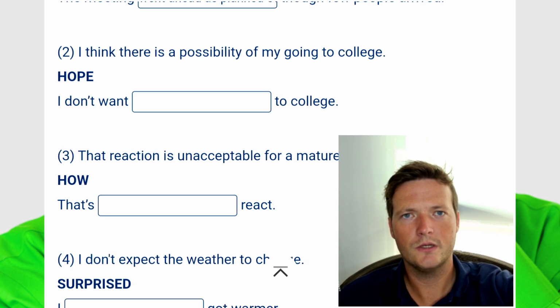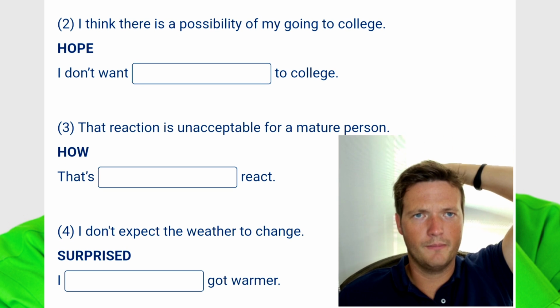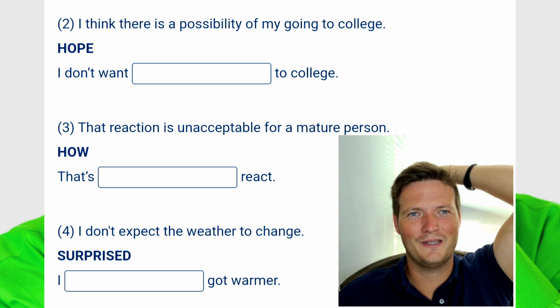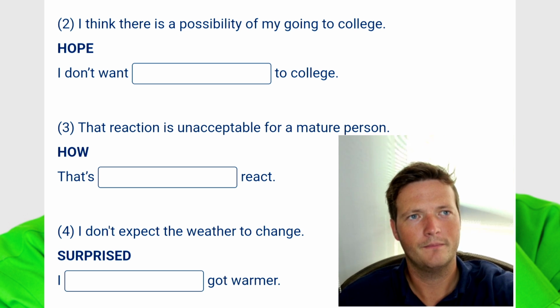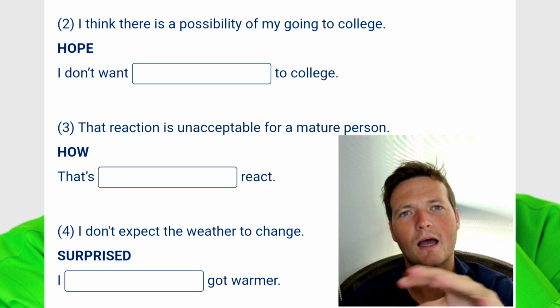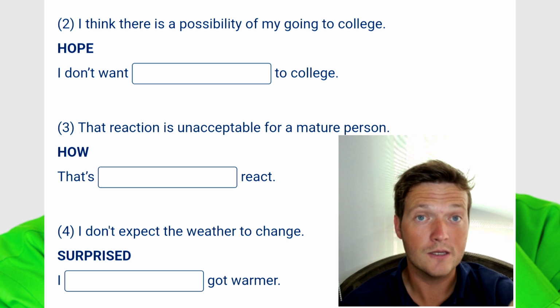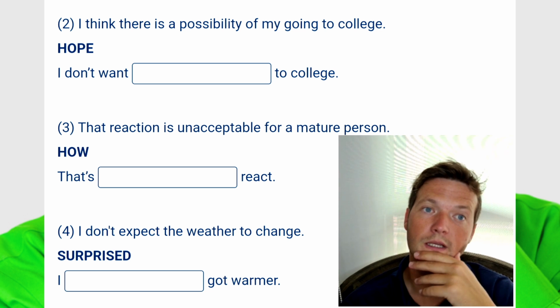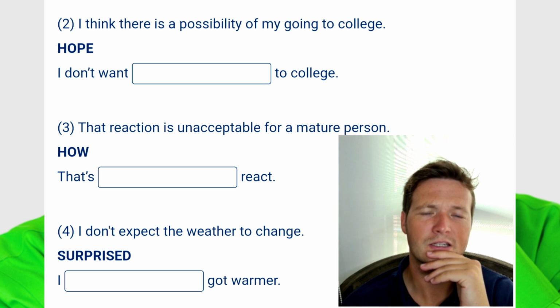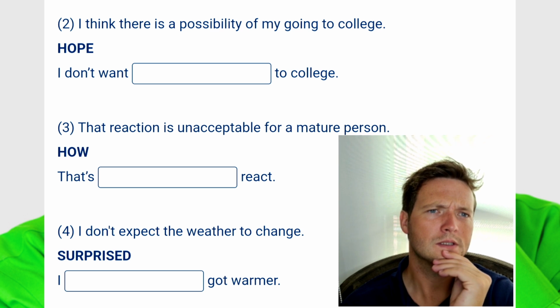Okay, so number 2. I think there is a possibility of my going to college. So keyword hope. I don't want to college. Oh, that's a thinker. This is a really difficult one now I'm looking at it. So what do we have? I think there is a possibility, right? So I really think there's a possibility of my going to college. I think I've got a chance. But then in the next sentence, they say something quite different. I don't want hope to college.